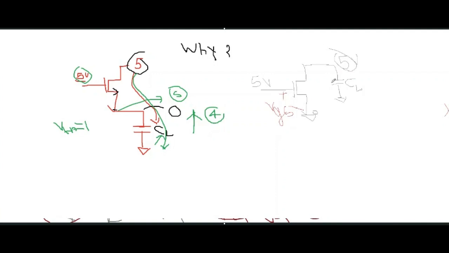And because of that, current starts flowing from 5 volt to ground, and the voltage across the load cap decreases till the ground. So it becomes 0. That's why it's called passing the 0. This voltage is initially 5 and finally it becomes 0. So we say that NMOS is good to pass 0.